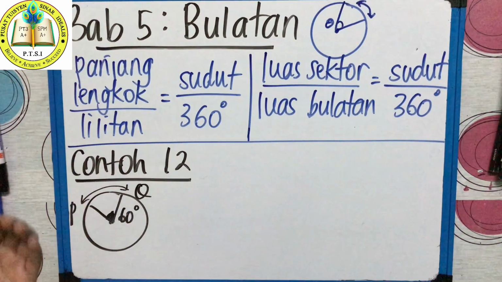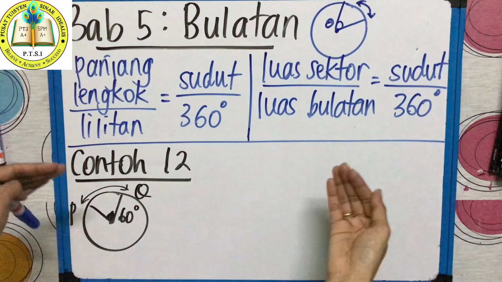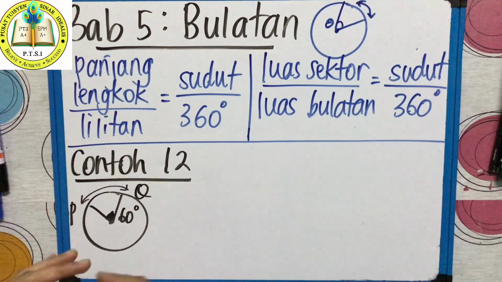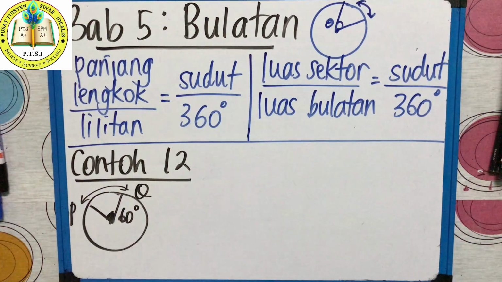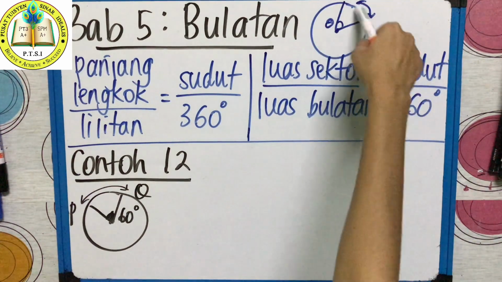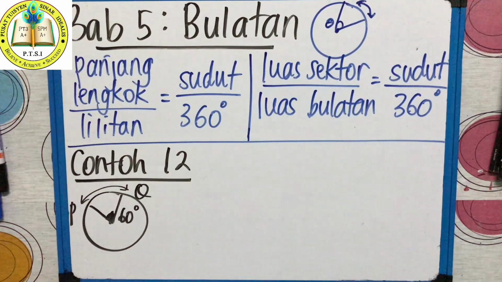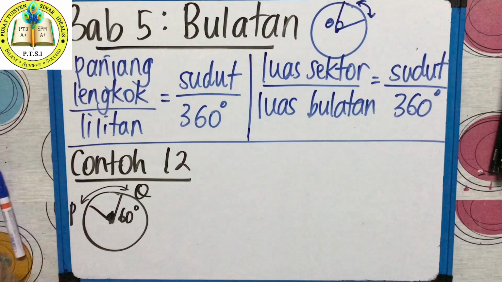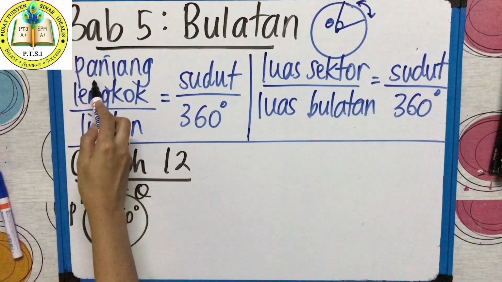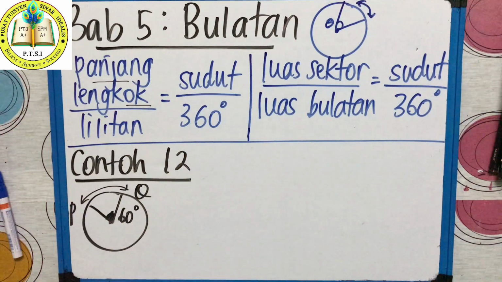Ada lagi 2 formula. But in these 2 formula, you will use the before video formula also. So, kamu mesti tahu semua formula ini. Today's one, if you see, yang ini adalah bulatan. Okay? Hari ini kita akan belajar tentang panjang lengkuk. Can you see here?